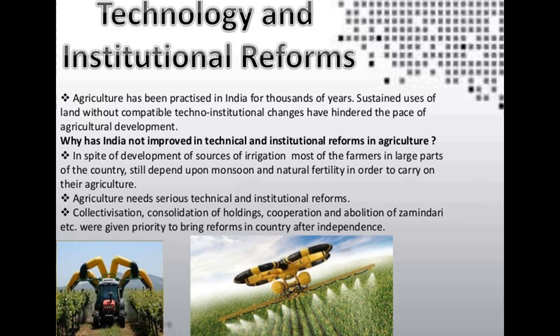Agriculture provides a livelihood for more than 60% of its population, so this sector needs some serious technical and institutional reforms. So they started off with the Green Revolution and the White Revolution, some of the reforms initiated by people to improve the agriculture sector.